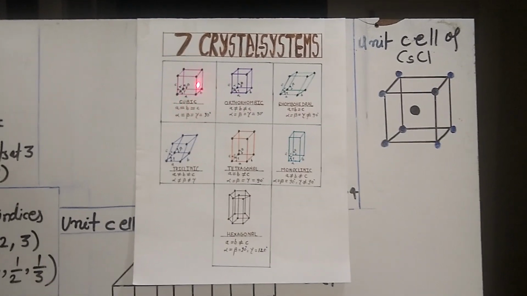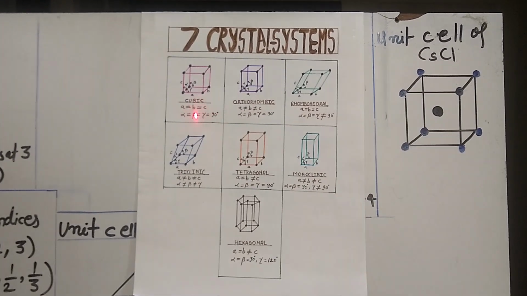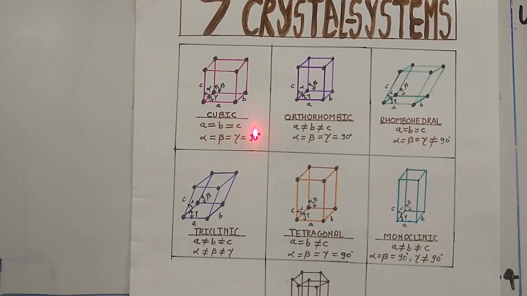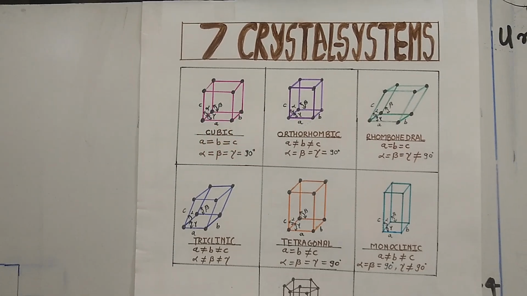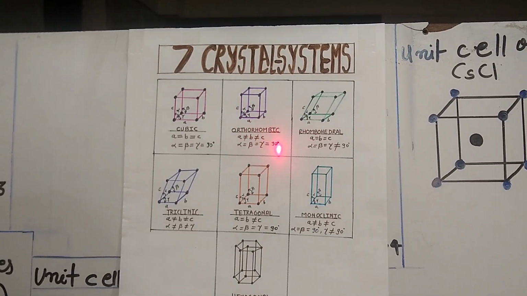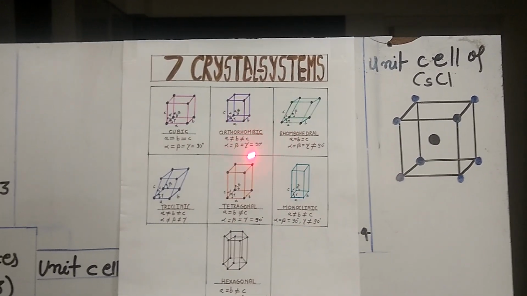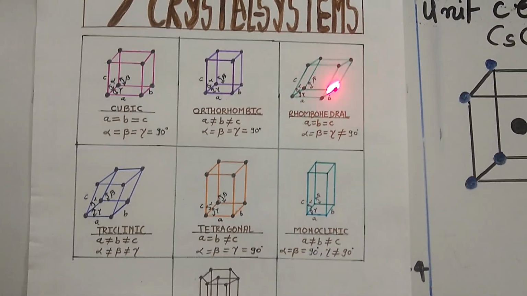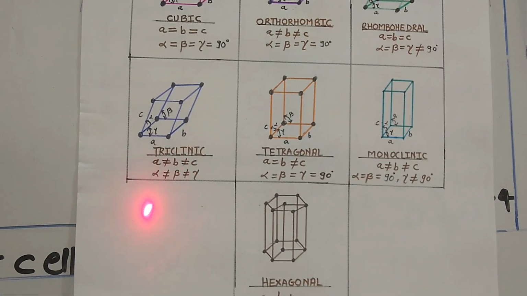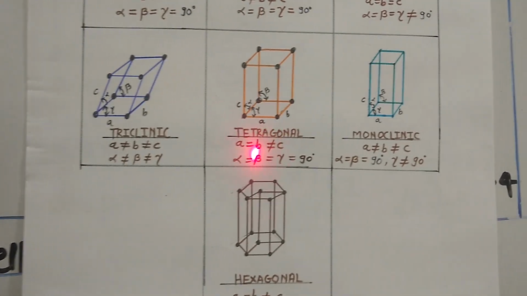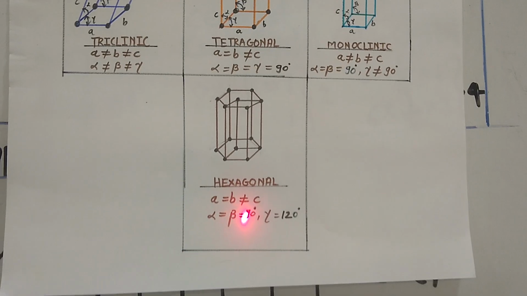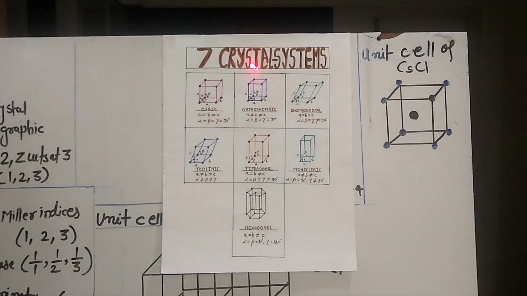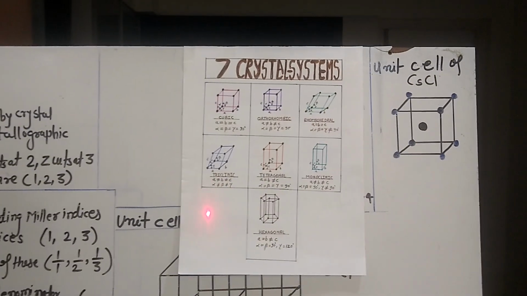For cubic system, all the axial lengths a, b, c are equal and all the interfacial angles alpha, beta, gamma will be equal, and that will be 90 degrees. Now another crystal system is orthorhombic. Here are the axial length and interfacial angle of them. Rhombohedral and their axial length and interfacial angle. Then triclinic, tetragonal, monoclinic and hexagonal. So all these are the 7 types of crystal system which have been designed by Bravais.